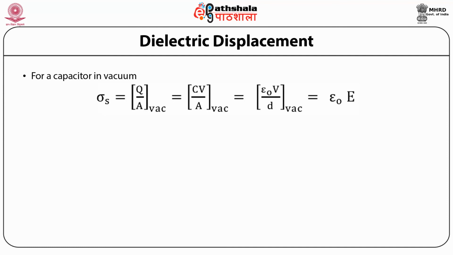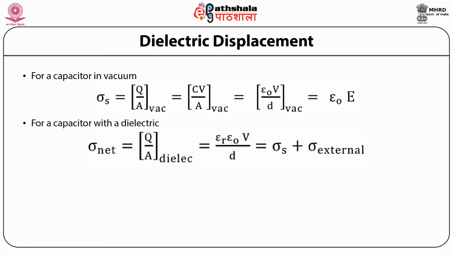In the presence of a dielectric, the net charge density now becomes sigma net, which is equal to Q upon A in the dielectric, which is equal to epsilon R epsilon naught V by D, which is equal to sigma S plus sigma external. Sigma external is nothing but the charge due to the presence of the dielectric and the polarization of charges, which can be written as sigma polarization. So sigma net is equal to sigma vacuum plus sigma polarization.